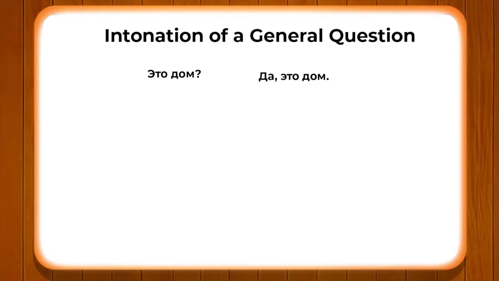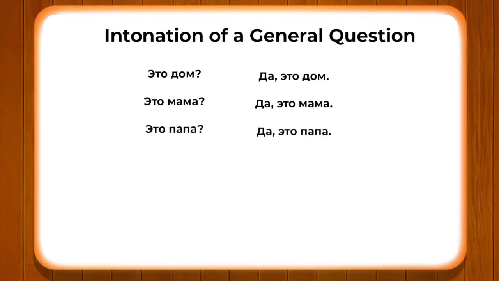You can look at these different sentences where we have different words of Russian, but while answering we are using "da" in every sentence. After every "da" we have to have a small pause. So, "eta mama, da, eta mama. Eta papa, da, eta papa."